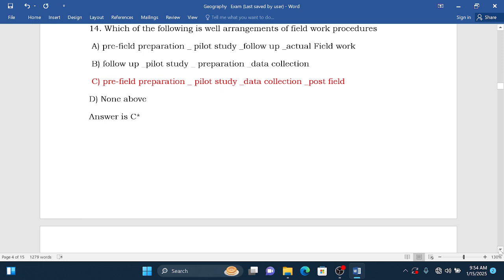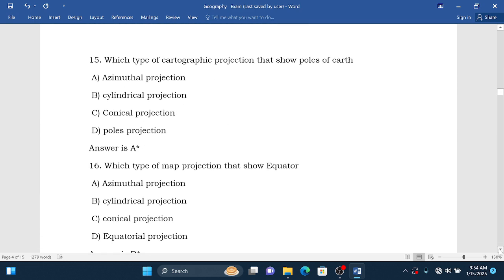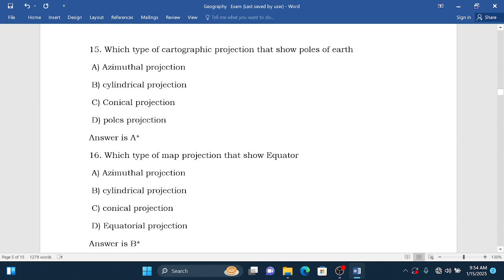Let's go to question number 15. Which type of cartographic projection shows the poles of the earth? Without spending a lot of time, it's azimuthal. Remember the types of cartographic projection: conical, cylindrical, and azimuthal, but azimuthal is the one that shows the poles of the earth. So therefore the answer is A.